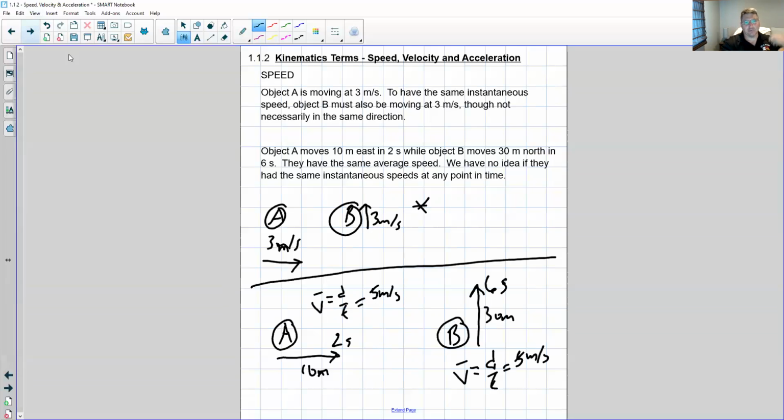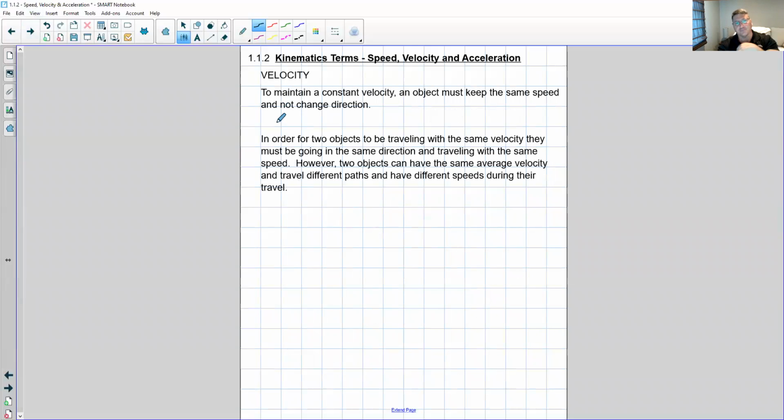We can do something similar with velocities. So to maintain a constant velocity, you have to keep the same speed and the same direction, right? You can't change your direction.